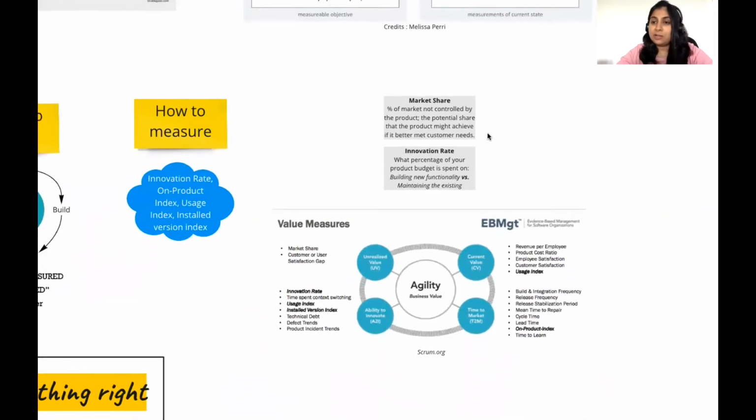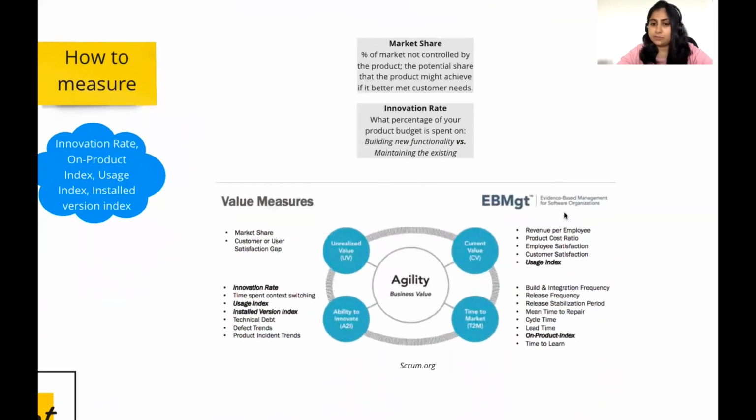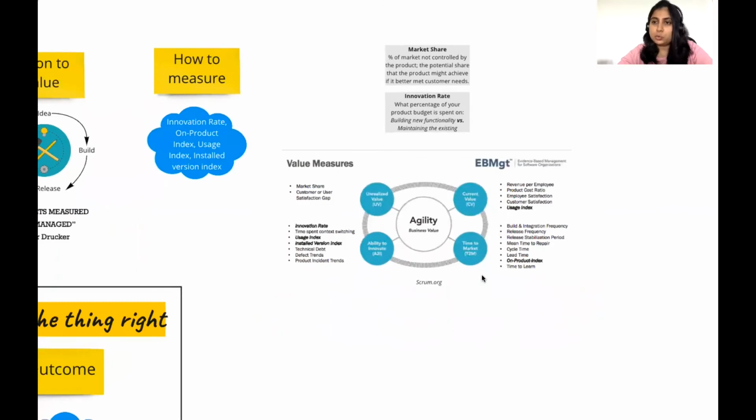These key value measures are actually a part of evidence-based management. It's available on scrum.org. This could be a series in itself, but for now, we're just covering an aspect of EBM, which tells you that to measure value, you do have something available. And this is just one of the things, by the way. There are many ways through which you can measure it. We'll be leaving the links to evidence-based management in the video description, and also we'll provide these links on the Miro board.